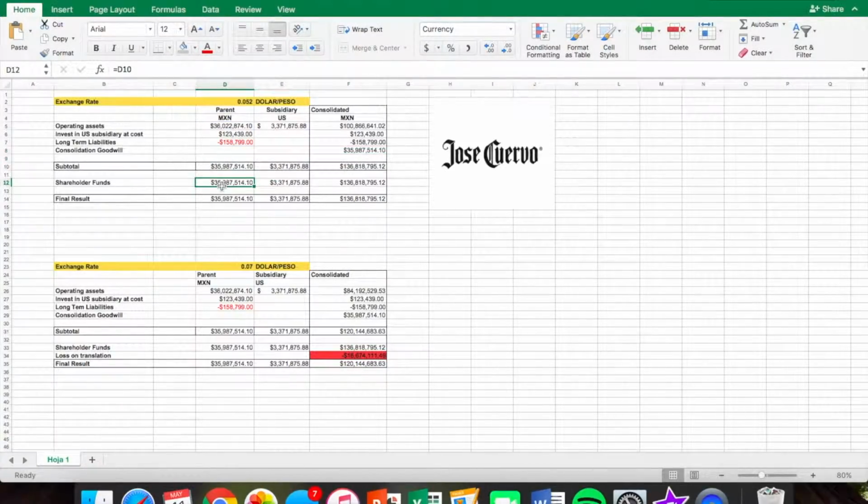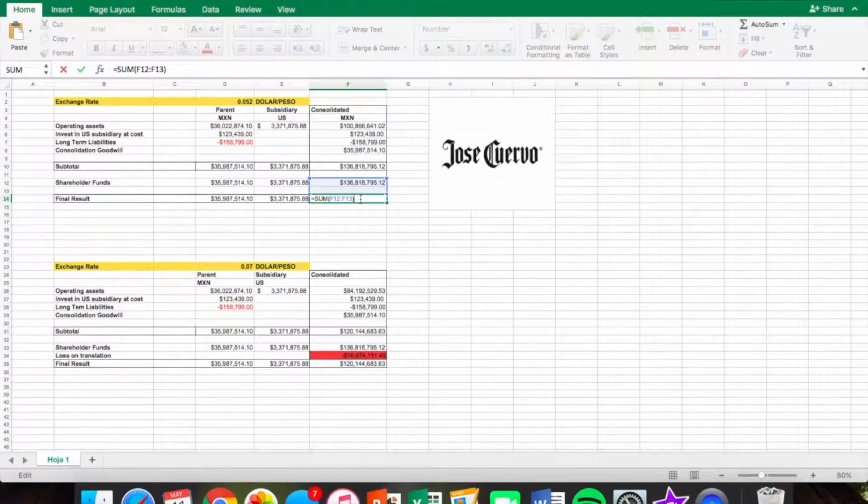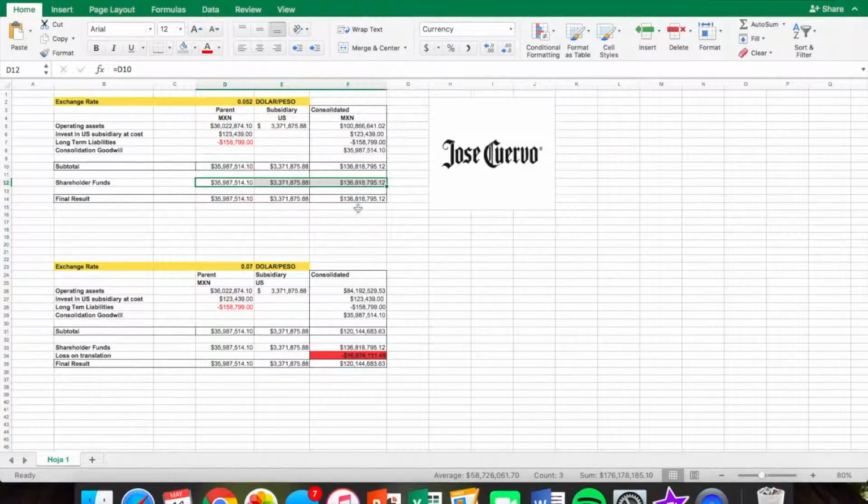The shareholders' funds would be the subtotals of the parent's company and of the subsidiary company. Then we would pass this other value to the shareholders' funds as well, which is the sum of these. And in the final result, we would again put this value in this cell, this other value in this other cell, and then we would just put this final value in this other cell, supposing that the shareholders' funds would be in these three values.